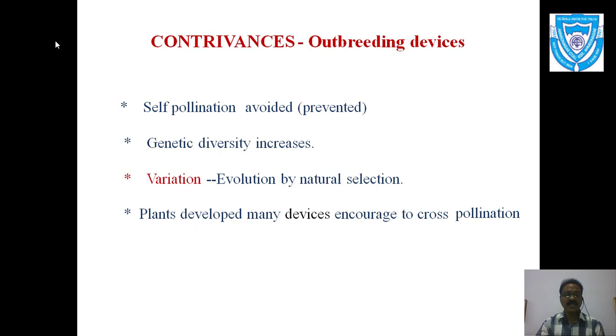Okay, now on this part, a question may be asked: give the contrivances for cross pollination or self pollination, how it is controlled, how cross pollination is favored. So what is the significance we have just mentioned and discussed. Now let us discuss the next part, called contrivances or outbreeding devices, where different things favor cross pollination. That means how self pollination is avoided. So let us discuss one by one.